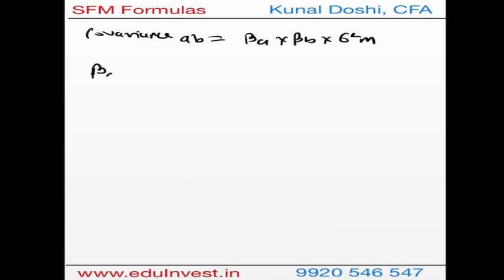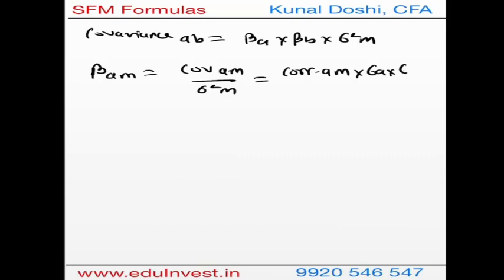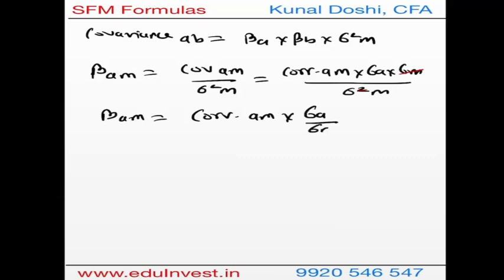Beta, let's say, of stock A and market is nothing but covariance of stock A and market divided by variance of market. Now instead of covariance, I can also write correlation of A and M times standard deviation of A times standard deviation of M upon variance of market. If you adjust this, what you get is another formula of beta, which is correlation of A and M times standard deviation of A over standard deviation of M. This is for an individual security.